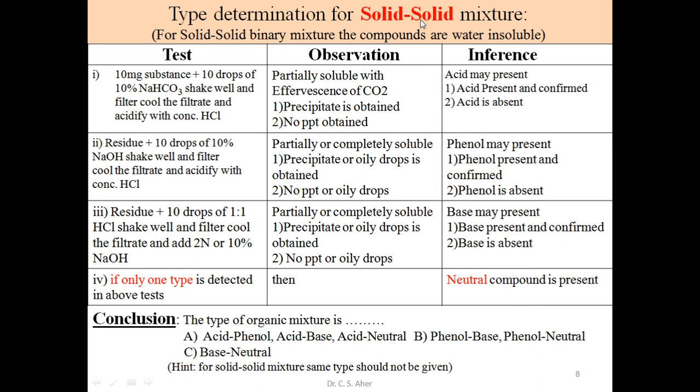In a solid mixture, the nature is the same. If both organic substances are in the solid state, we don't give the same type of compound. Why? If we give the same type of compound, we can't separate them. Thus, in the case of solids, we don't give the same type of compound. So in this mixture there is no same type; this combination of two types has no same type of compound.